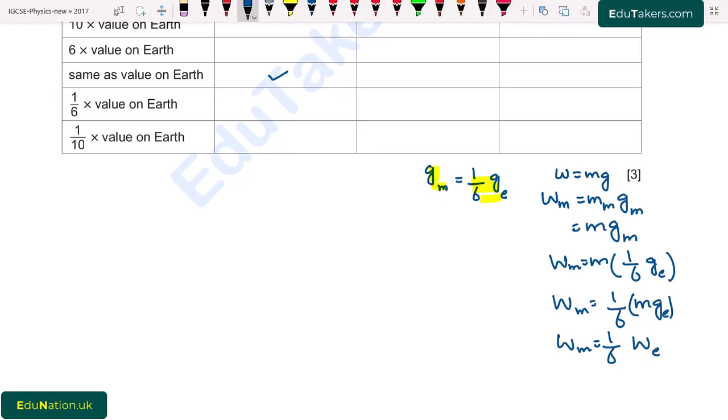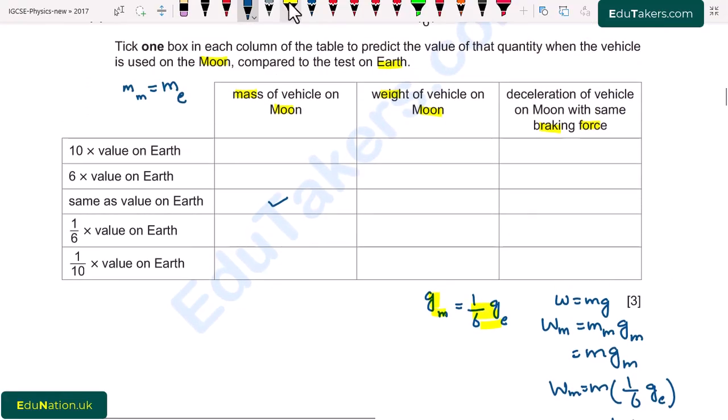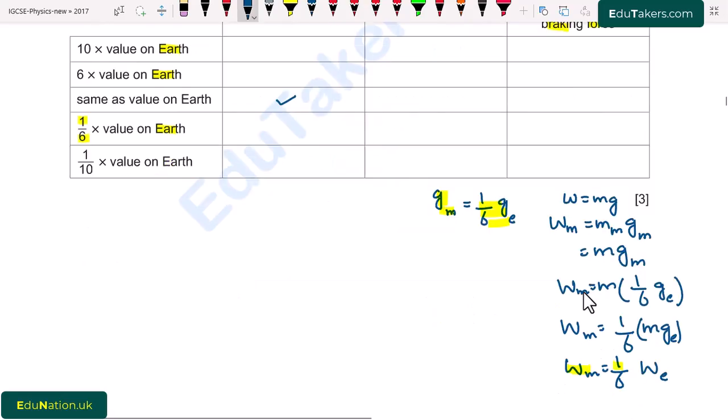So it means that the weight decreases by a 1/6 factor at the moon as compared to the Earth. So here the first option is 10 multiplied by the value on the Earth, so it is wrong. And the weight at the moon will be 1/6 the value at the surface of Earth. So the fourth option is correct. I tick here.